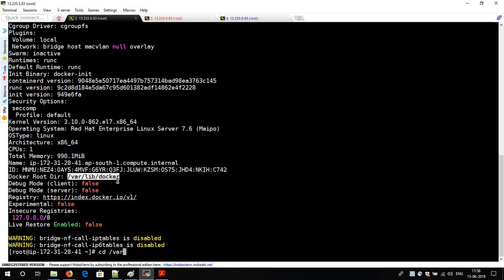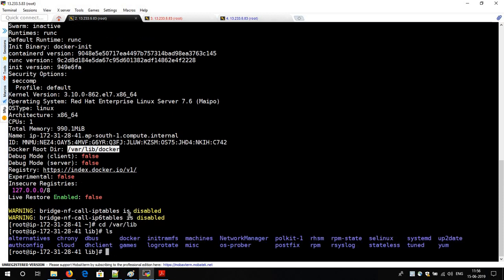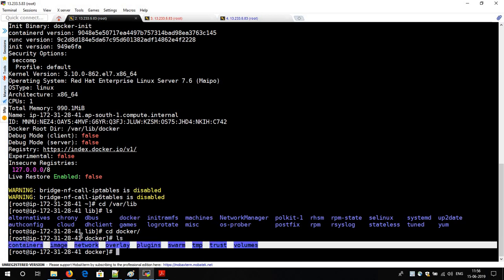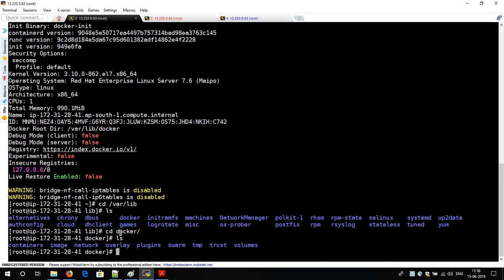You will be able to find this library, and inside this you will find Docker. What is the use of this Docker library file and what you can do with it, I will explain in the upcoming videos.